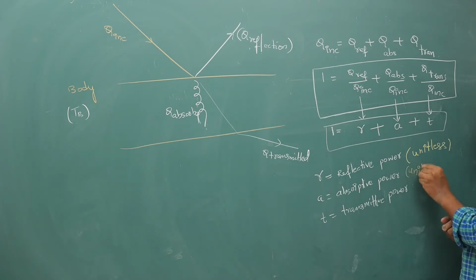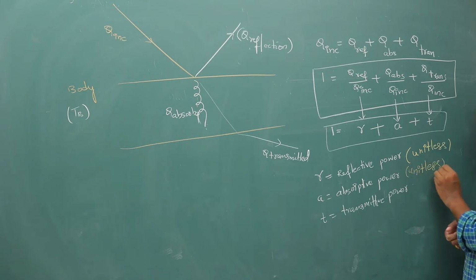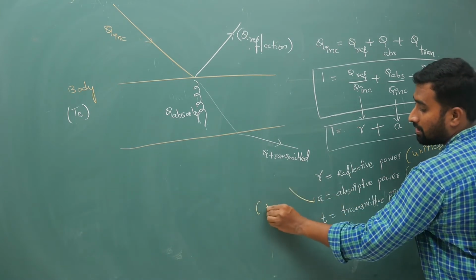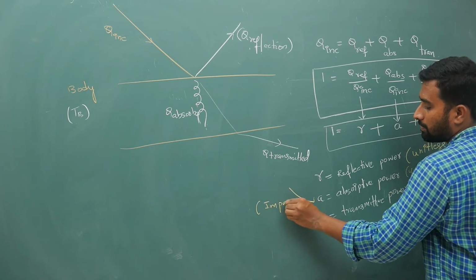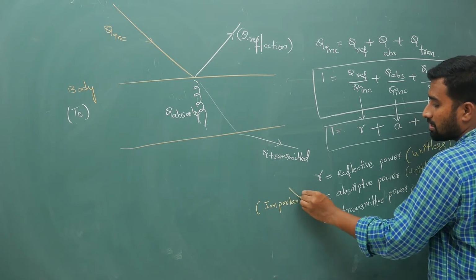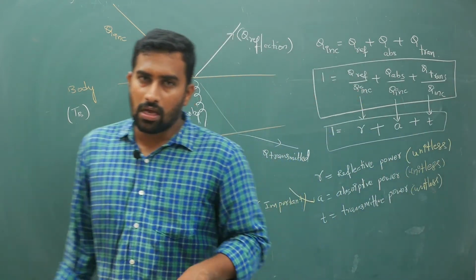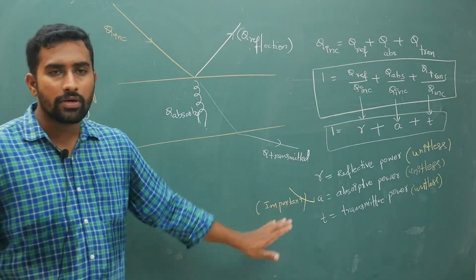Unfortunately, in this chapter, a lot of terms are used in a different manner. Don't get confused. This is our important part. Absorptive power, very very important. Absorptive power, what is it? It is how much energy is absorbed out of the incident energy. So absorptive power we are going to use.